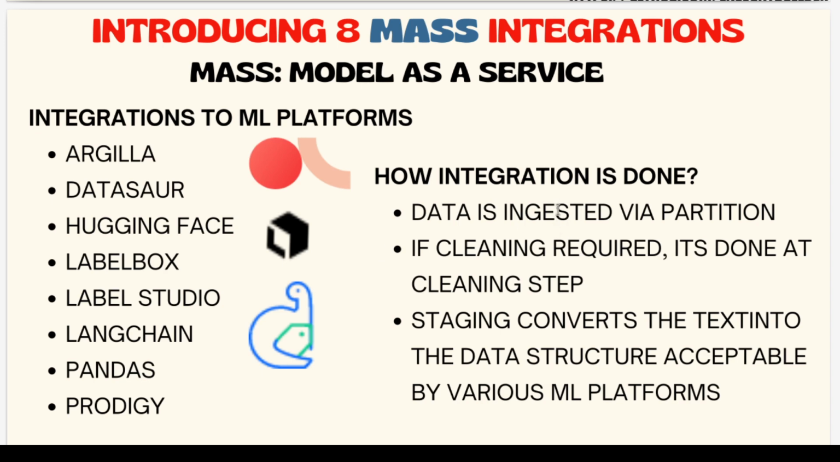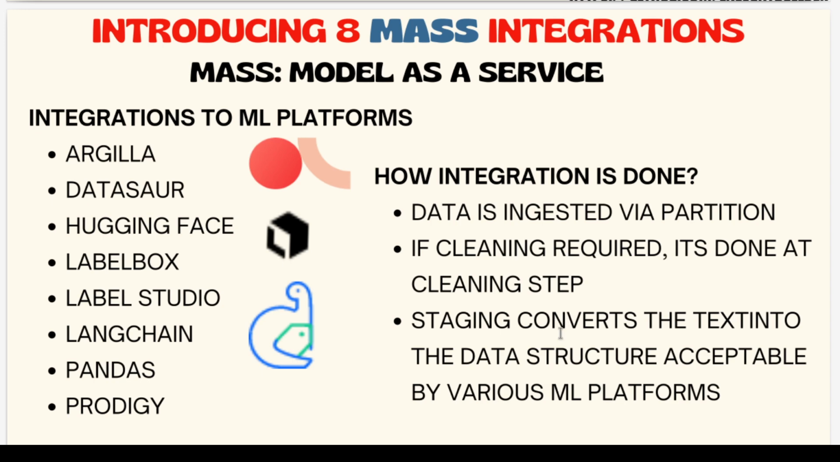So right now we saw that data is ingested via partition. We had reviewed that, and if you want cleaning, we can clean it. We also saw how we can use the various functions that are already available there. Now in staging, you have already got the elements available. You saw the various types of elements like narrative text, the bullets, the headings, all those components, right?